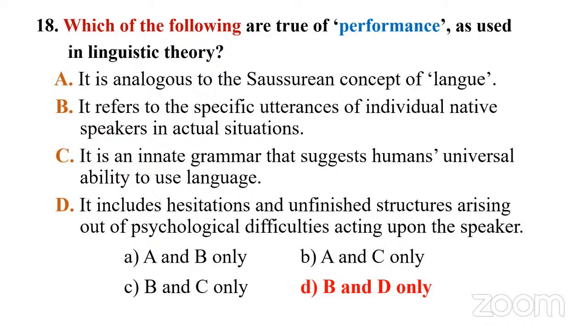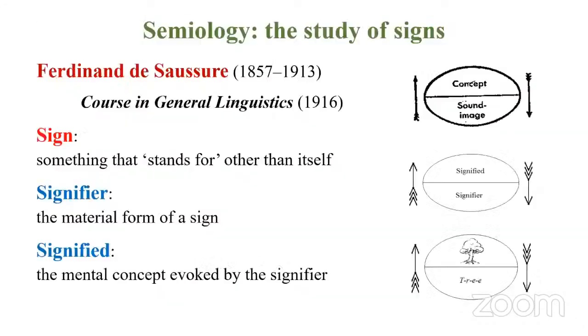When you speak, you also make hesitations. For instance, when I speak now, sometimes I make pauses. I take some time to make the next sentence. So it includes hesitation and unfinished structures, right? So both are connected. B and D are connected. Whereas A and C, we don't know yet. Let's see, when we go for the explanation, you will find this question very easy.